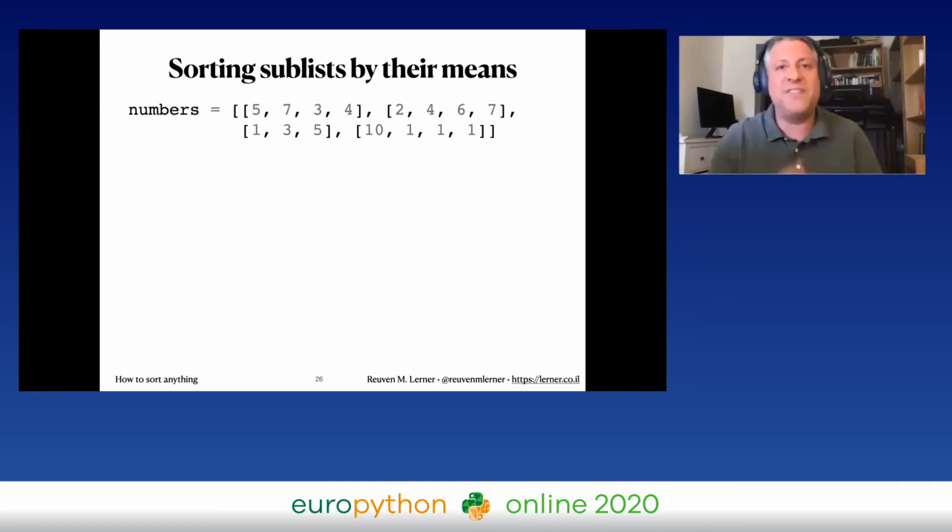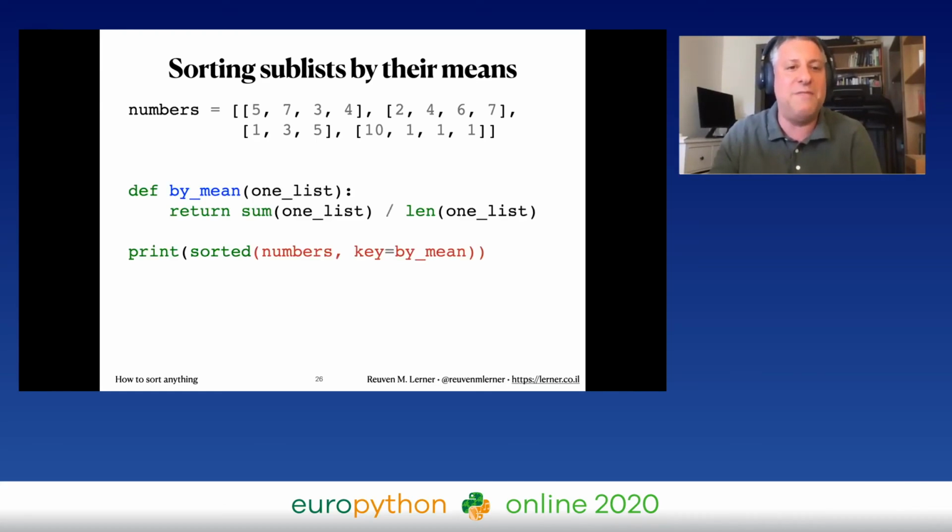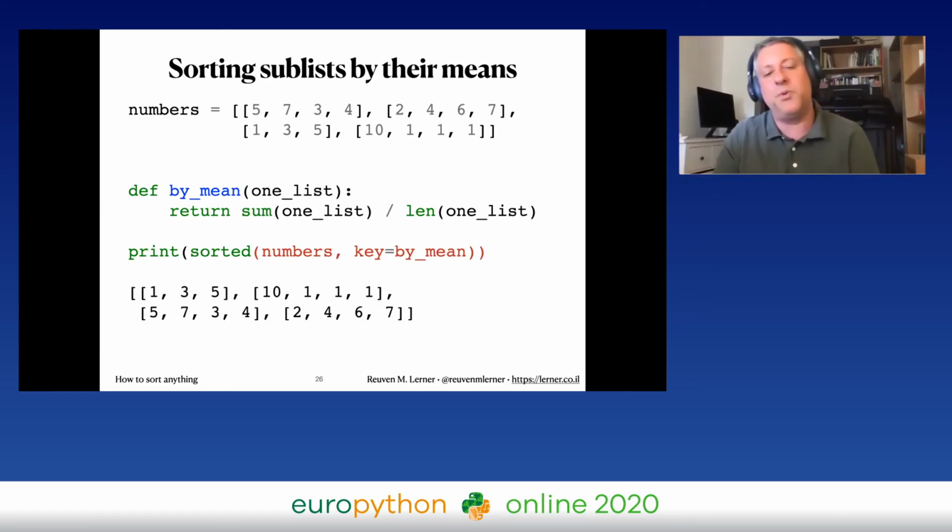What if I want to sort the sublists by their means, by the new mathematical averages there? So what we can do is we write a key function, by_mean, and it'll take one list. And it's going to return the sum divided by the length. And now I can print sorted numbers, key equals by_mean. And sure enough, we get them sorted by their means from the lowest mean to the highest mean, if you know what I mean.